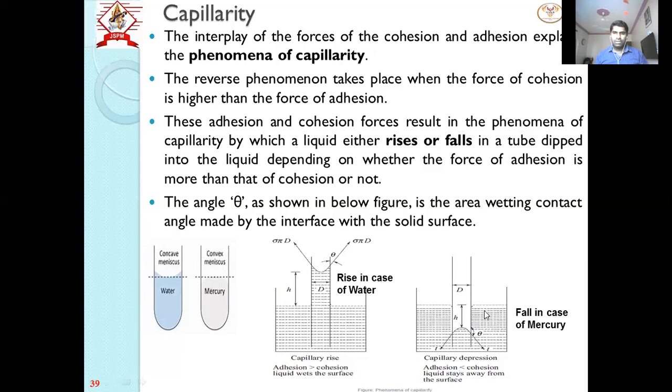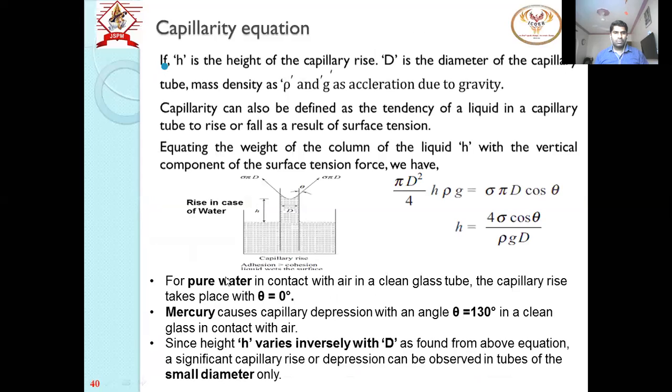The theta value for water is nearly equal to 0. For pure water the theta value will be 0, and in case of mercury this angle of contact theta will be around 130 degrees. So this is again the difference in the angle of contact.